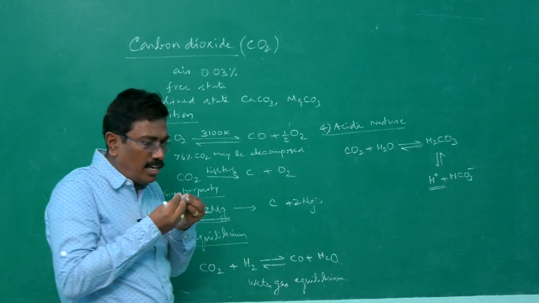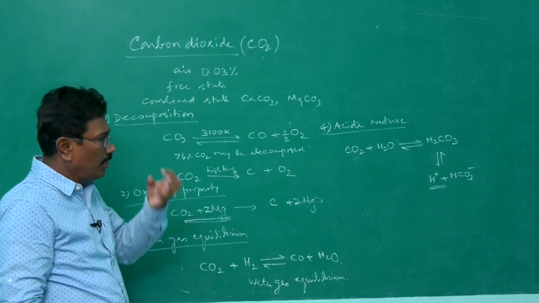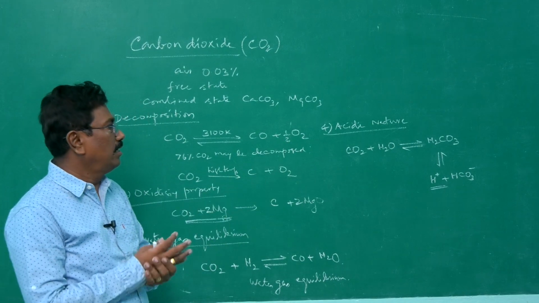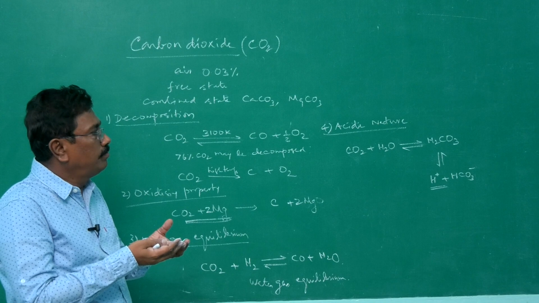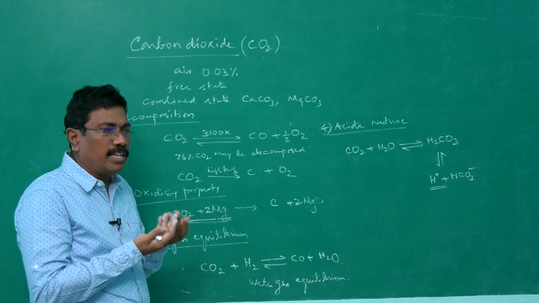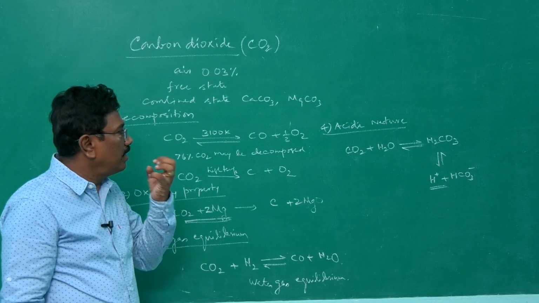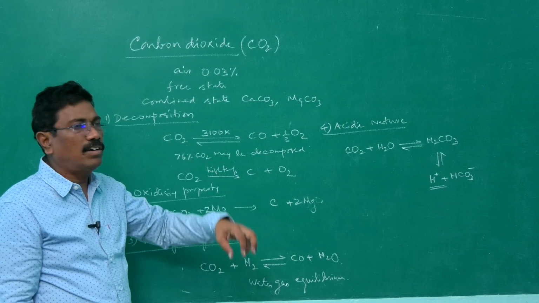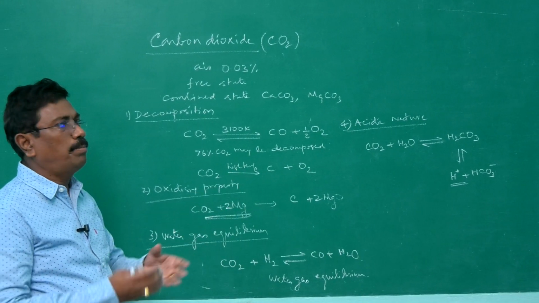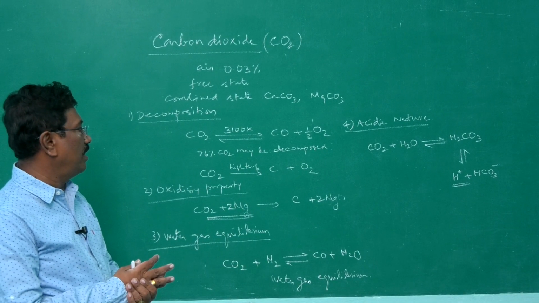When we blow air even into water, what is happening? It becomes carbonic acid. The solution becomes acidic because of the formation. When we blow out, it is just like breathing out, so carbon dioxide gas will be coming out. It dissolves in water, forming carbonic acid, that is acidic. So that is about important properties of carbon dioxide.